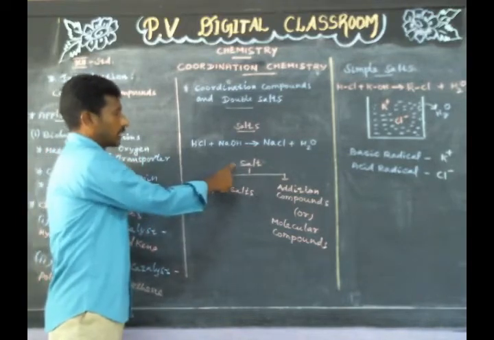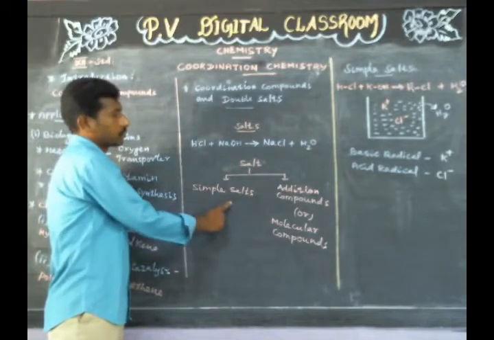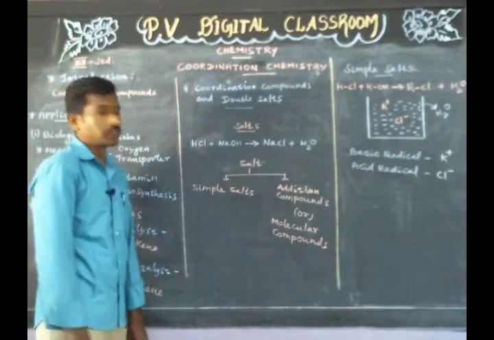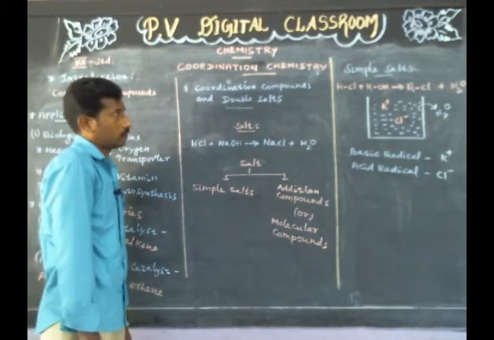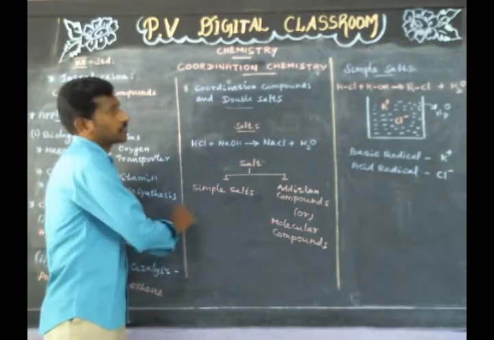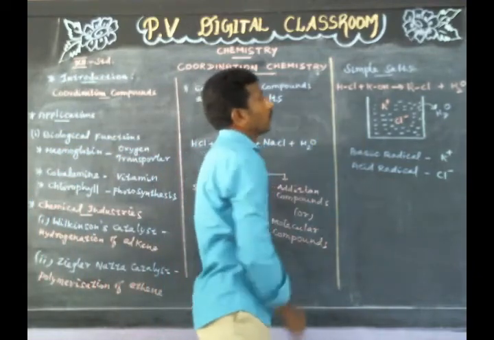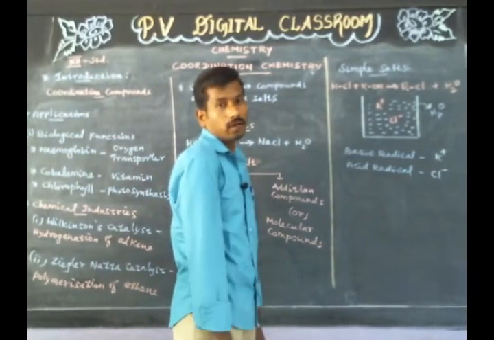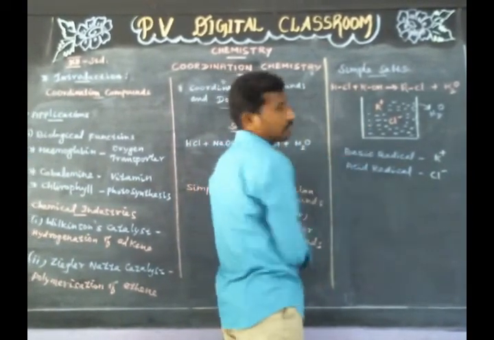Salt is classified into two types. They are simple salts and addition compounds or molecular compounds. First, we discuss simple salts. Simple salts are chemical compounds. They are formed by the neutralization of an acid by a base.